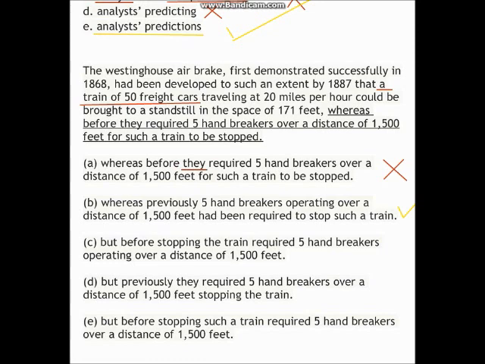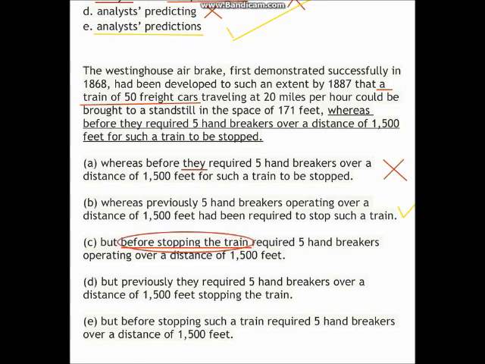I think it actually sounds better here, because in C and E, where we use "before," have a look how it sounds. "But before stopping the train required 5 handbrakers." Now, to me, that sounds like "before" is modifying "stopping the train," and that's not the meaning which we intend. "Before stopping the train" becomes the subject of this sentence. The whole of it becomes a subject.